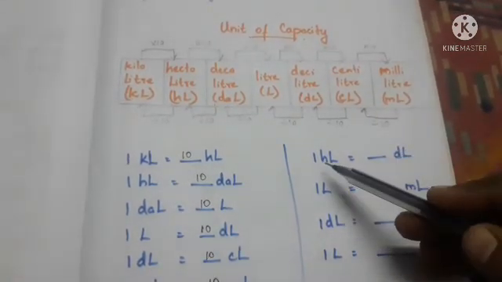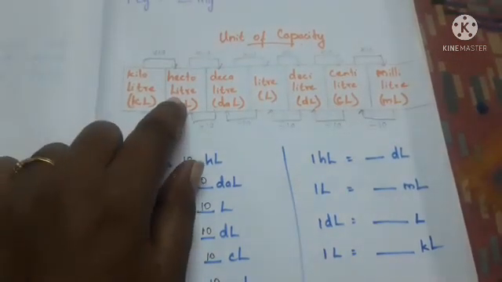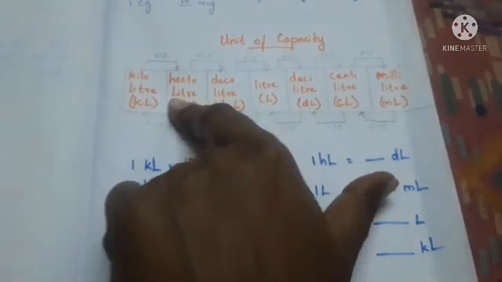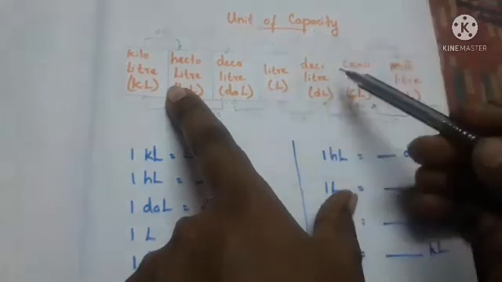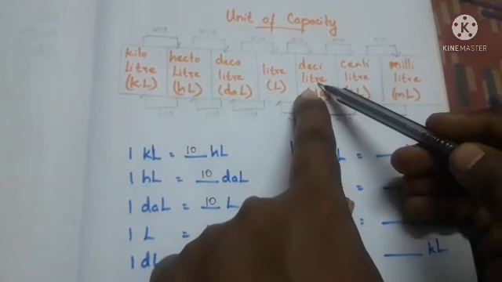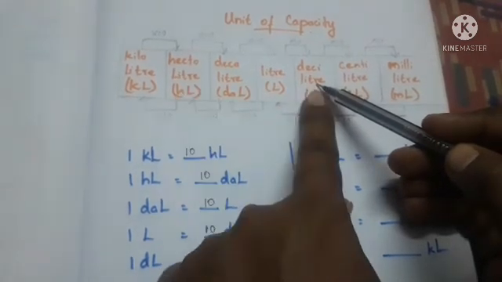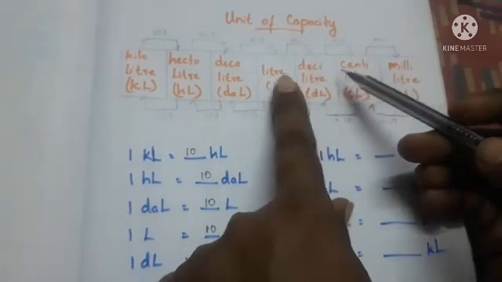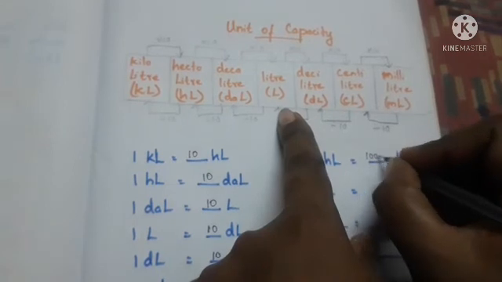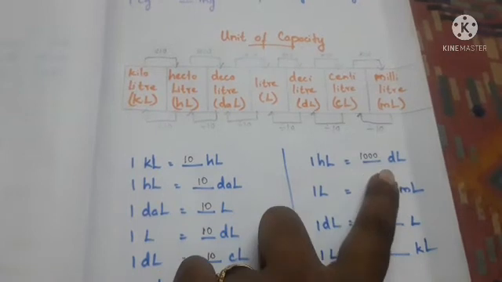See here, 1 hectoliter. Hectoliter is here. Next we have to convert to what? 1 hectoliter is equal to dash deciliter. Deciliter is here. So how many steps do we have to move? 1, 2, 3. 3 steps we are moving, and we are moving from left to right. That means higher to lower, so we have to multiply. 3 steps, so we have to multiply with 1000. So 1 hectoliter is equal to 1000 deciliters.